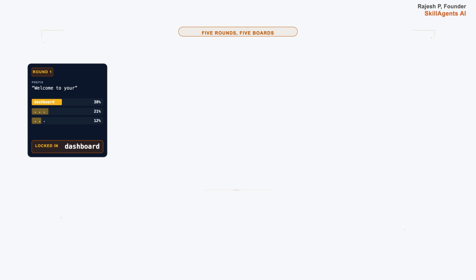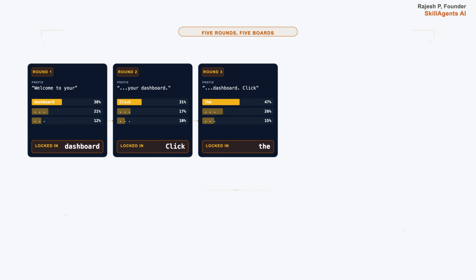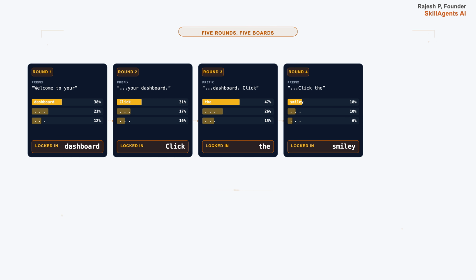Watch the bookie play 5 rounds in a row. Round 1. Prefix is welcome to your. The board lights up. Dashboard wins. Locked in. Round 2. The new prefix is welcome to your dashboard. Brand new board, brand new bets. Click comes out on top. Locked in. Round 3. Prefix is welcome to your dashboard click. Now the wins. Round 4 picks smiley. Round 5 picks face. 5 rounds, 5 separate auctions.